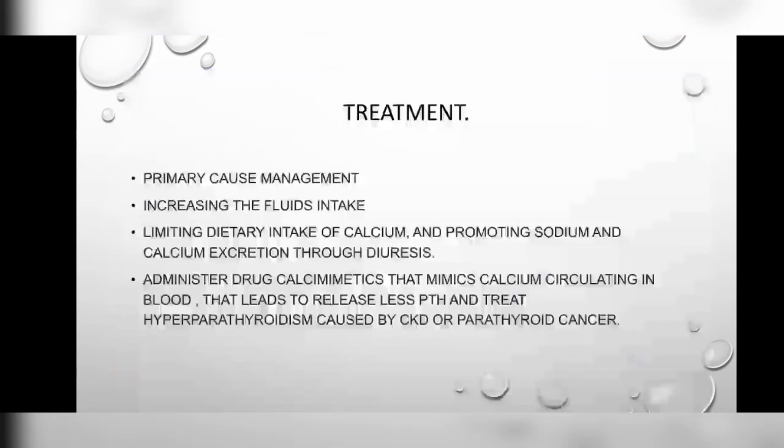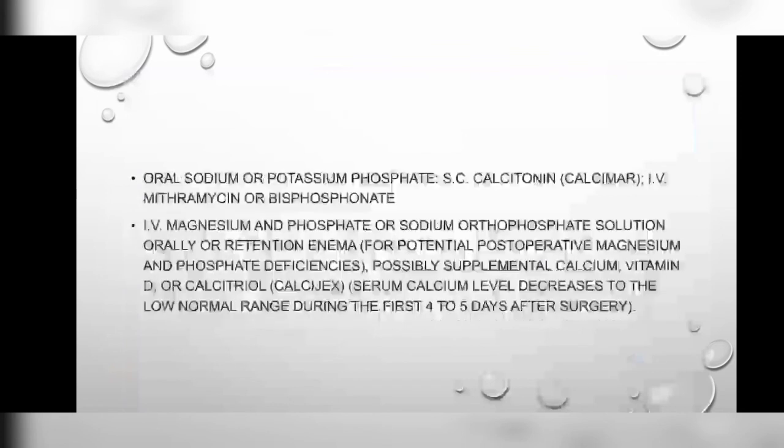So the treatment begins with primary cause management. We have to manage the signs and symptoms of the primary cause of the hyperparathyroidism. Then we should increase fluid intake in the patient. We have to limit dietary intake of calcium and promote sodium and calcium excretion through diuresis in the patient. Administer calcimimetic drugs that mimic the calcium circulating in blood, which leads to release of less parathyroid hormone, and treat hyperparathyroidism caused by CKD or parathyroid cancer.